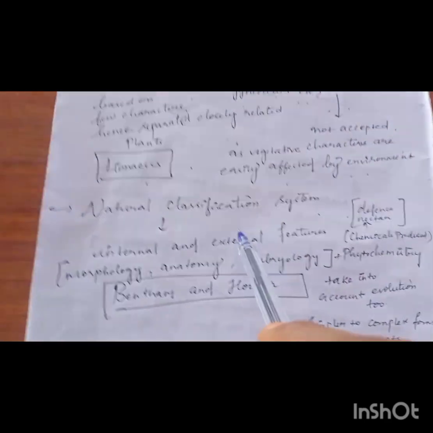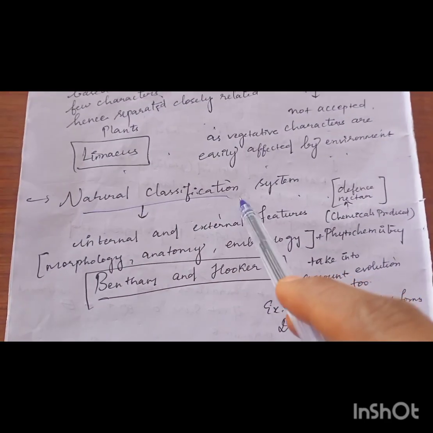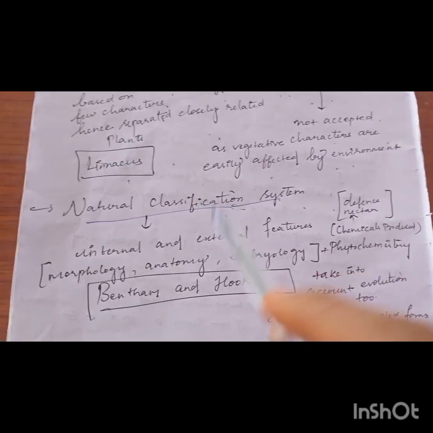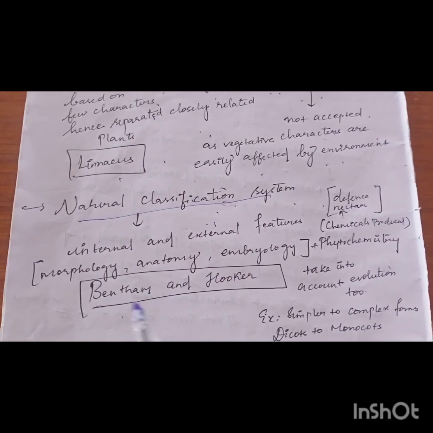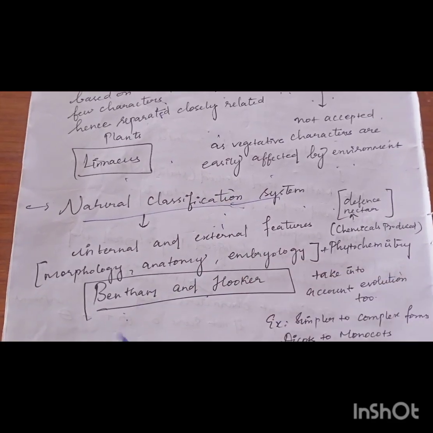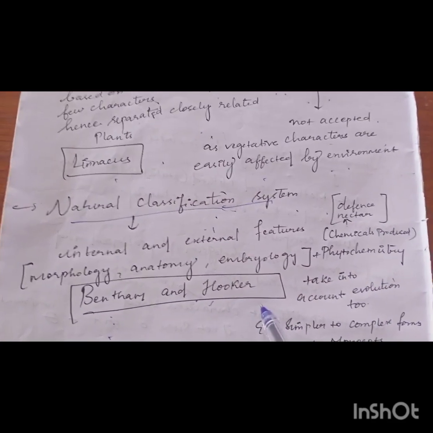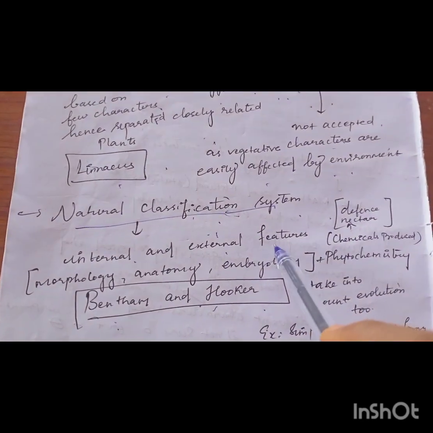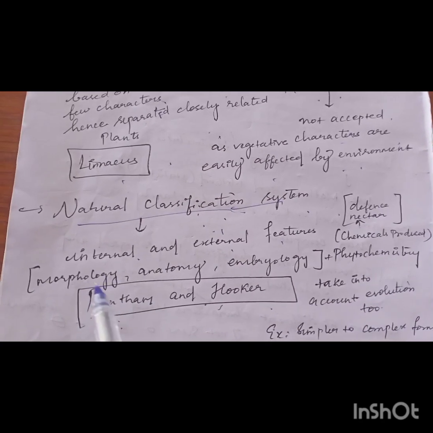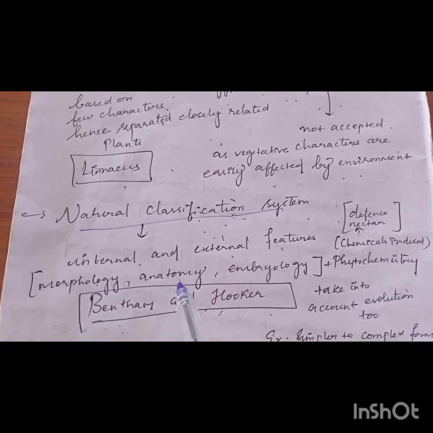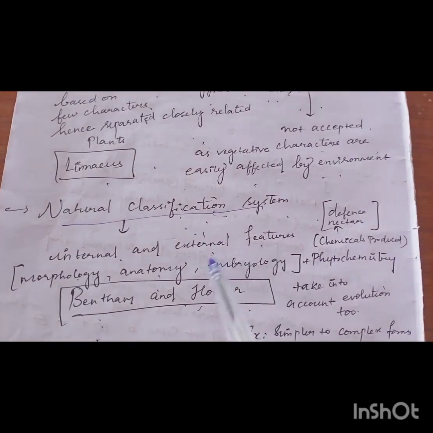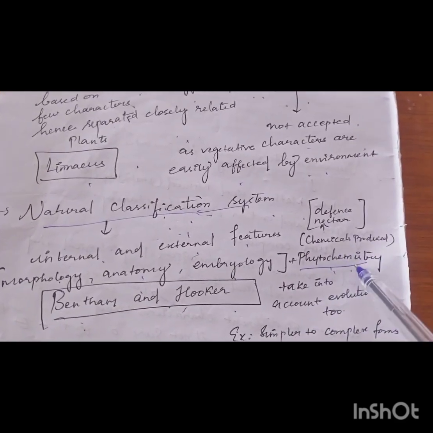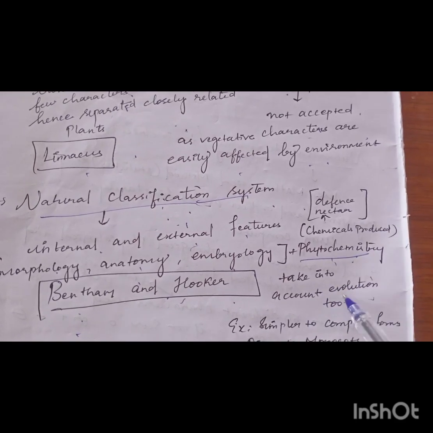The next most accepted classification is the natural classification system. It is followed widely in all the places. An example of such a classification system is Bentham and Hooker's classification system. It has taken into account both the internal and external features of the plants. So it included morphology, the external features; anatomy, the internal features; embryology, the structure and role of the embryo; and phytochemistry, the chemicals in plants; as well as evolution also.